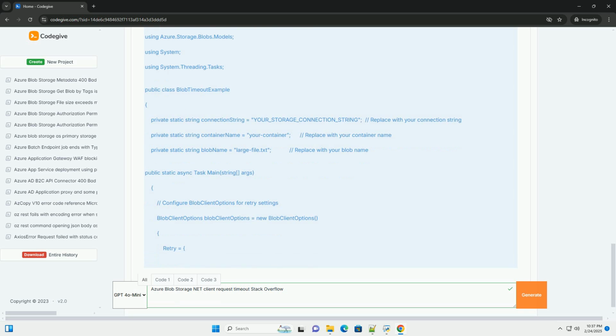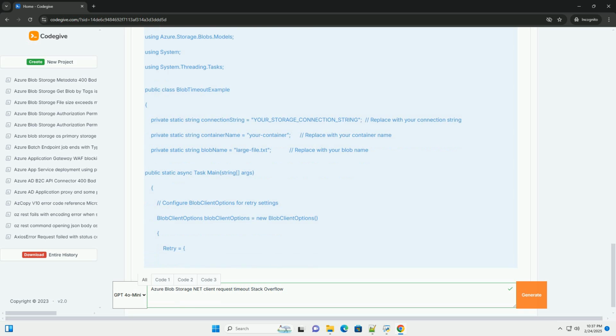Configuring request timeouts in the .NET client SDK. The Azure Blob Storage .NET client library provides several ways to configure request timeouts. BlobClientOptions Retry.Delay configures the delay between retry attempts. BlobClientOptions Retry.MaxRetries defines the maximum number of retry attempts. BlobClientOptions Retry.Mode specifies the retry mode, for example exponential backoff or fixed interval. BlobClientOptions TransferOptions.